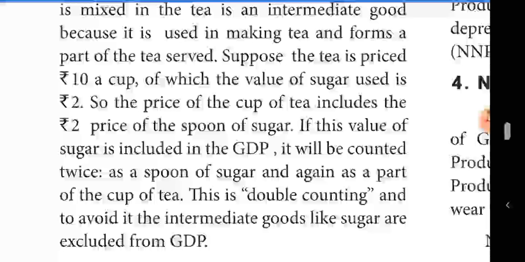But to make one tea, sugar is very, very important, and the tea powder is also needed. That is the intermediate goods. That amount won't be added separately. That particular intermediate goods is also included in the final goods. Likewise, only the final goods are measured in the GDP. If the intermediate goods are measured, that is double counting. That is very, very difficult. So only the final goods amount is measured in the GDP. Okay, can you understand, students?